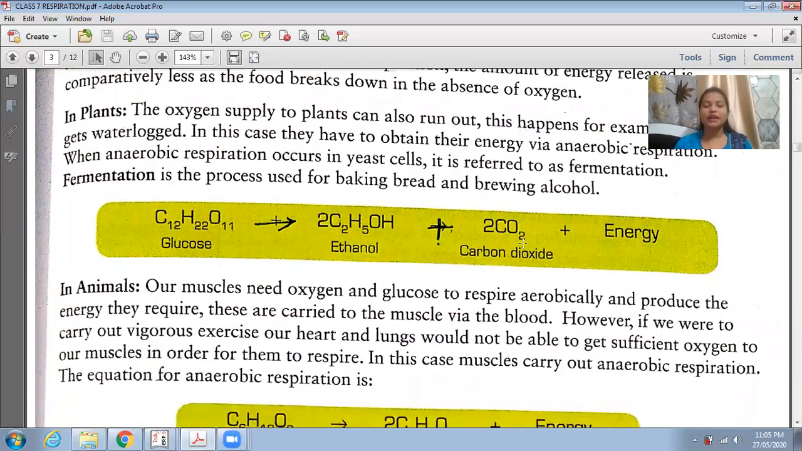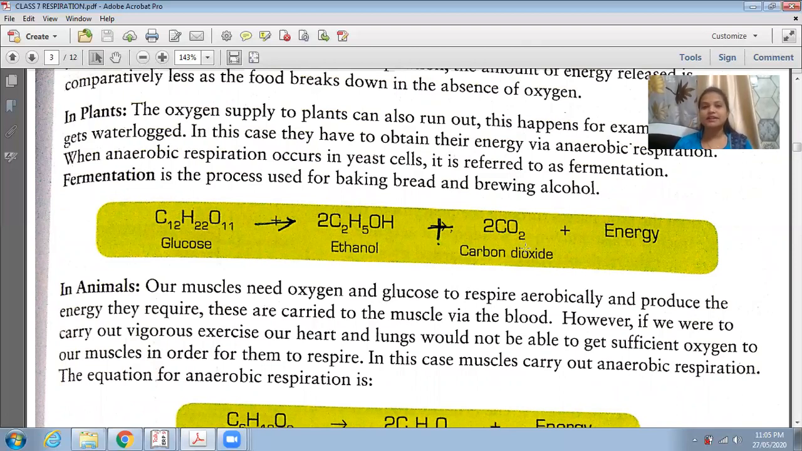Suppose, for example, in plants, the oxygen supplied to the plants runs short, when the soil gets waterlogged. In this case, the plant will obtain energy via anaerobic respiration. You can see an example of anaerobic respiration in fermentation also. Fermentation is the process used for baking bread and brewing alcohol.